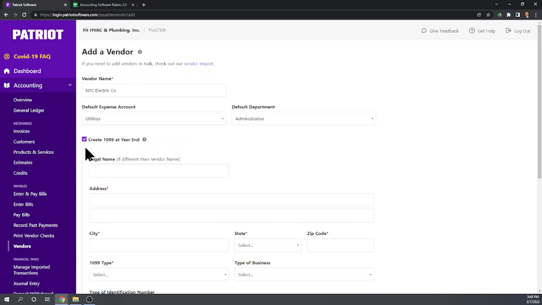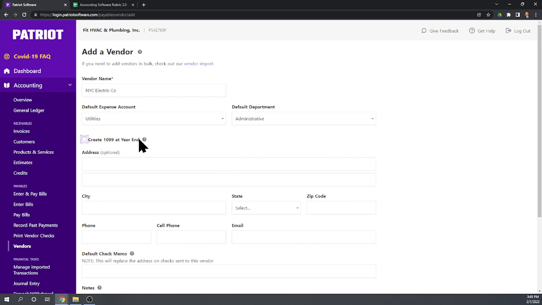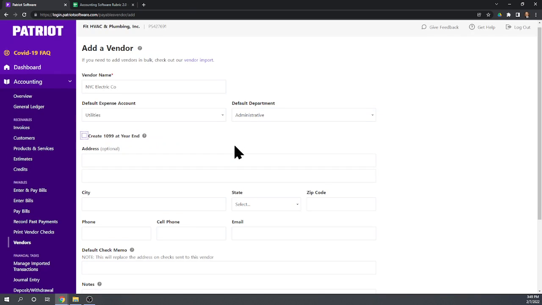So very handy here, create a 1099. We don't want to do that for New York City Electric Company, but if this vendor is an independent contractor, a freelancer or self-employed, then we need to issue them a 1099 for all of the money that we pay them during the year. So if you need to create a 1099, check that box. The program is going to track all your 1099 payments for you.